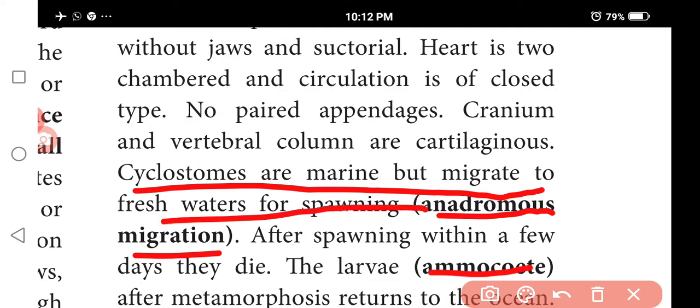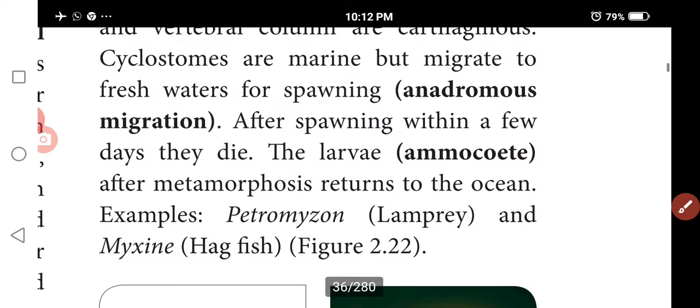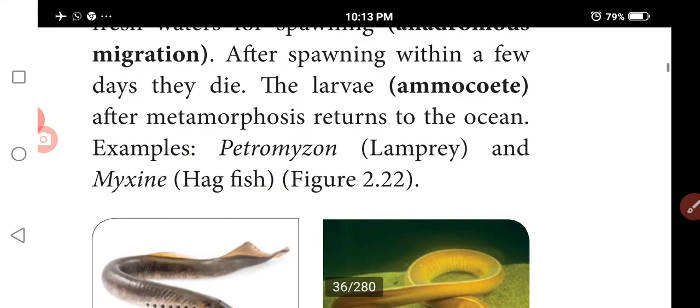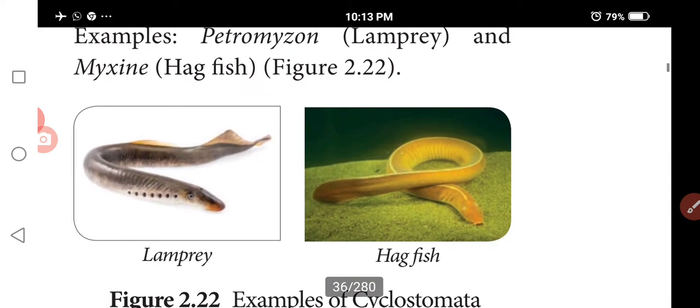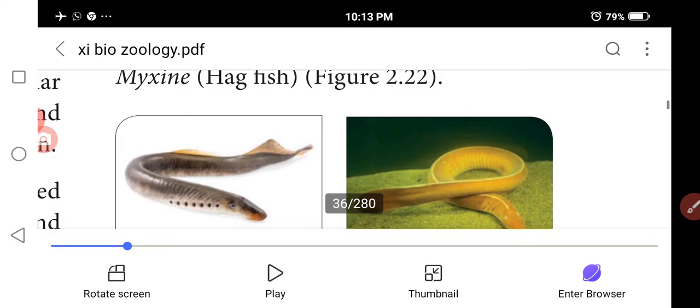So the next one is the ammocoete larva. After metamorphosis they return to the ocean. Examples are hagfish, lamprey and hagfish. Cyclostomata is one important class of Agnatha.